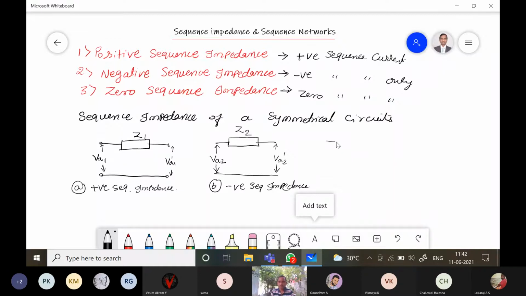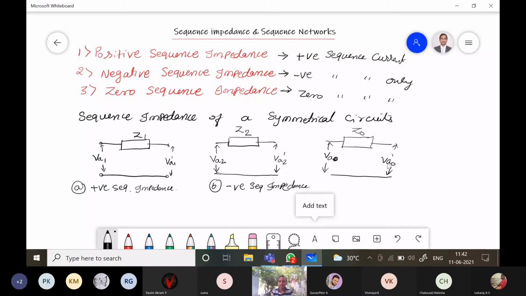And the third one is zero sequence impedance, represented by Z0. So VA0 is applied, and the output is VA0 dash.